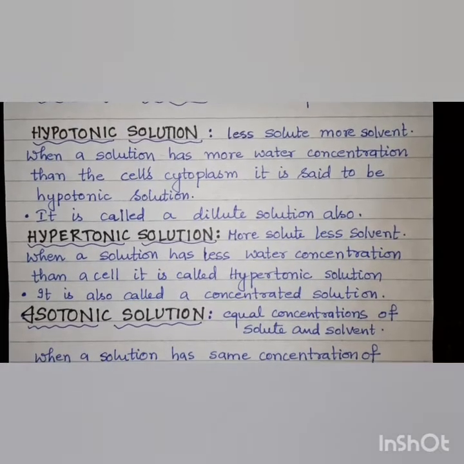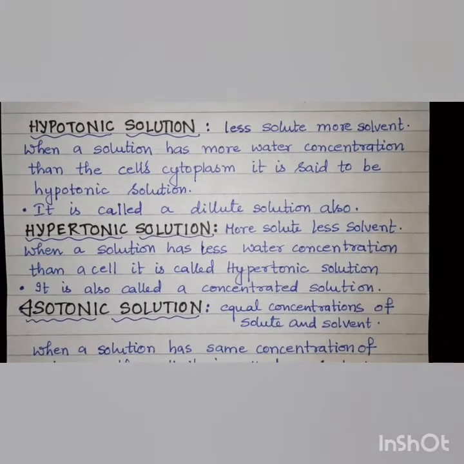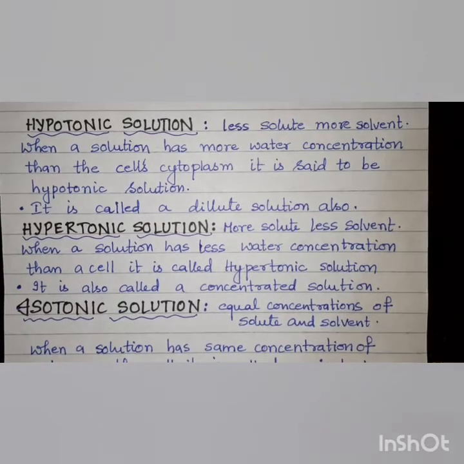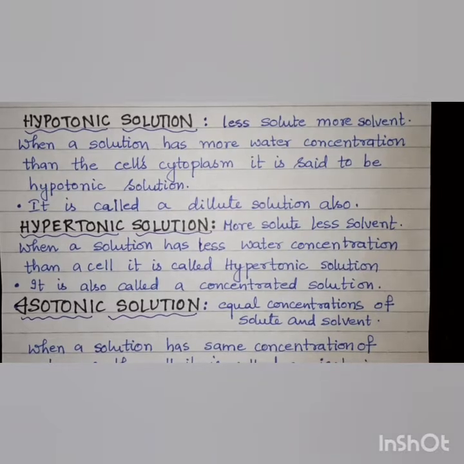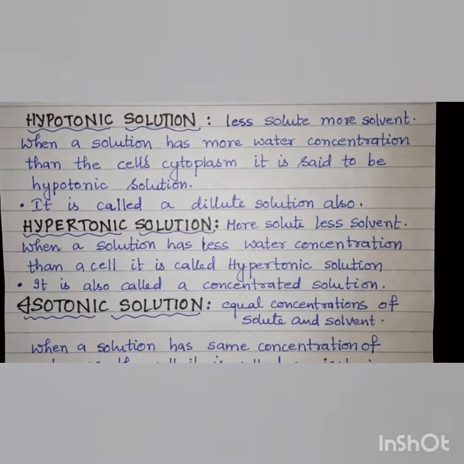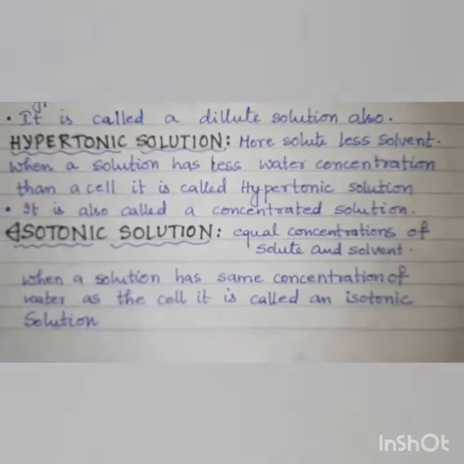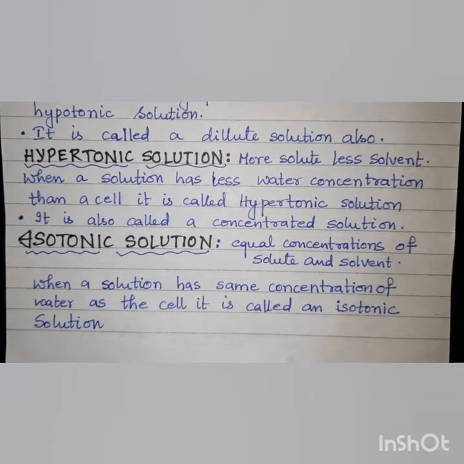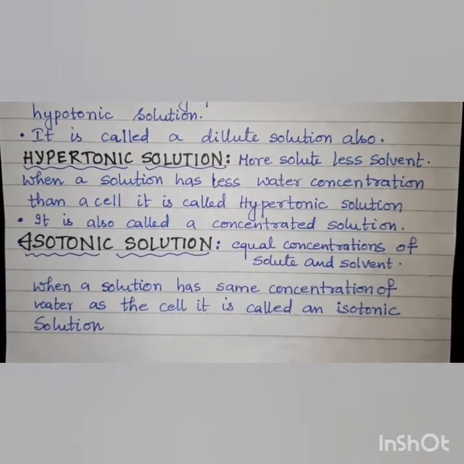Now, the second type of solution is a hypertonic solution. Such a solution has less water concentration than the cell's cytoplasm. It is also called a concentrated solution. So, in short, we can say a hypertonic solution will have more solute but less solvent as compared to the cytoplasm of a cell. And finally, the isotonic solution, which has equal concentrations of solute and solvent when compared to the concentration of the cell's cytoplasm.